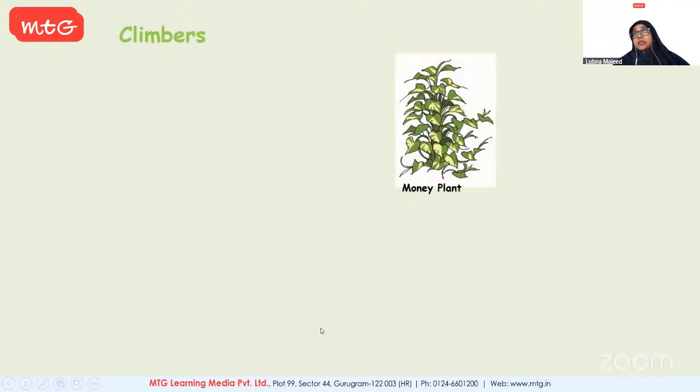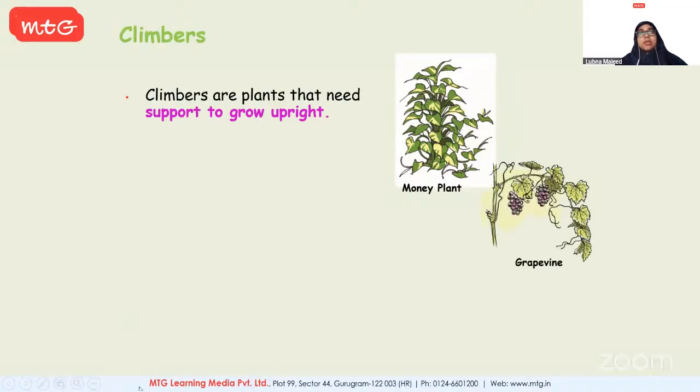So climbers, as the name suggests, they climb. They have stems, but they have weak stems. Okay, so climbers and creepers both have very weak stems. They cannot grow without taking support of other plants or other stems. So they need something to lean on. They depend on some other support. So they are plants that need support to grow upright.